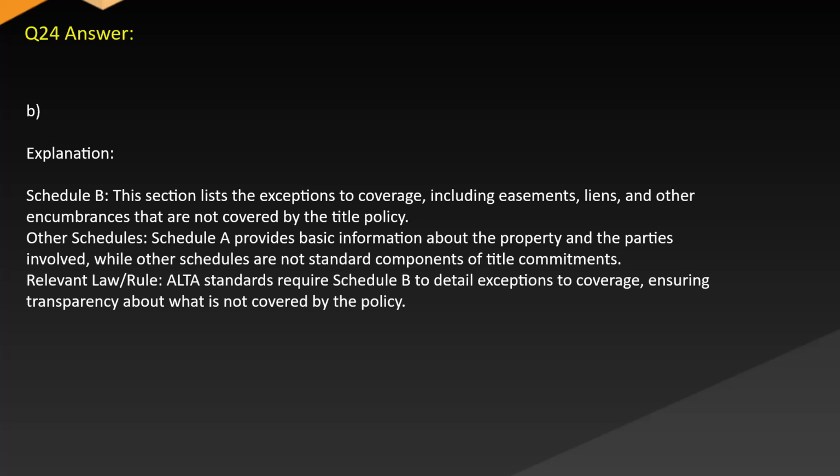Answer. B. Explanation. Schedule B. This section lists the exceptions to coverage, including easements, liens, and other encumbrances that are not covered by the title policy. Other schedules. Schedule A provides basic information about the property and the parties involved, while other schedules are not standard components of title commitments. Relevant law. ALTA standards require Schedule B to detail exceptions to coverage, ensuring transparency about what is not covered by the policy.